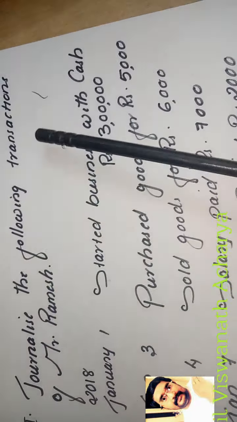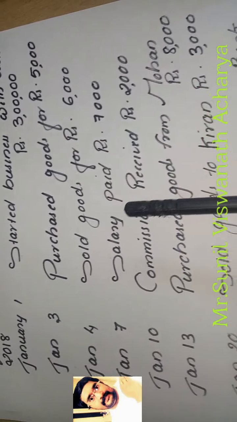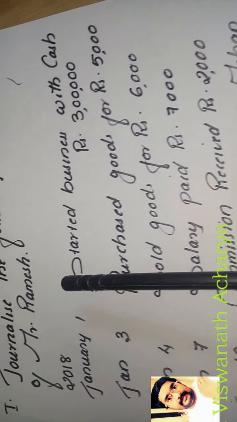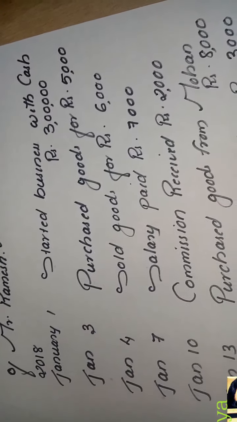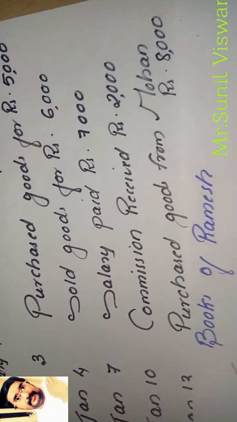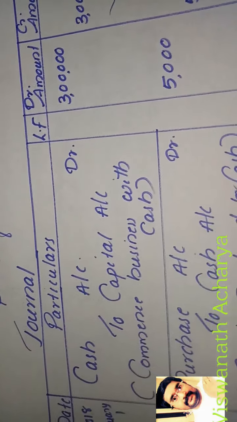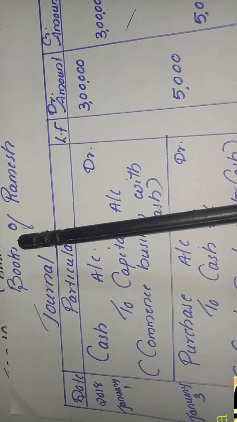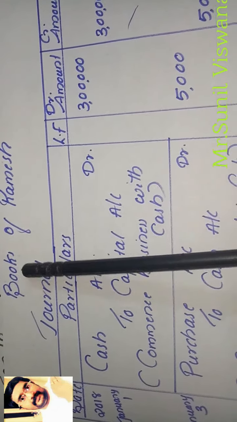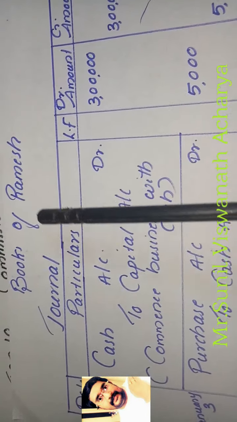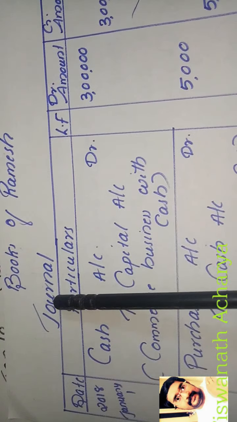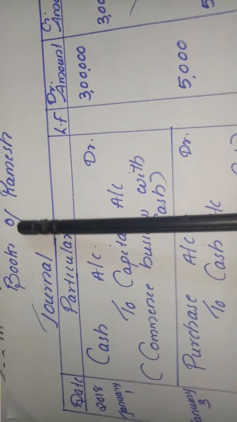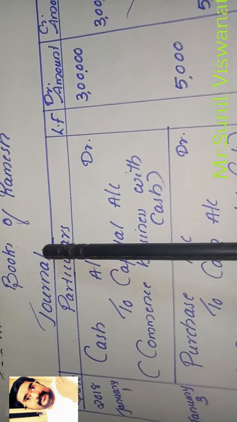Journalize the following transactions of Mr. Ramesh. These transactions are given in the question, and we have to record them in the journal. When you're recording in the journal, you have to make the journal format. We already studied the journal format. Here it is Ramesh's book, that's why we have to write books of Ramesh. It is a journal book, so we have to write the heading journal. So, books of Ramesh, journal.